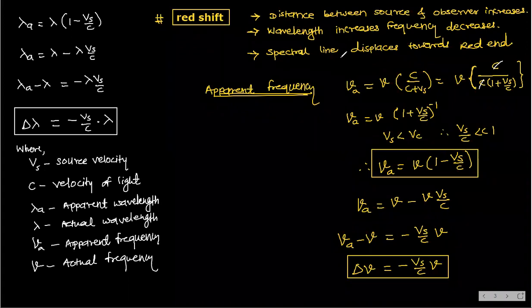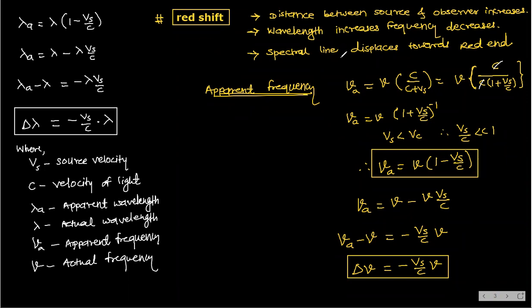Just keep in mind only one basic formula: nu A is equal to nu into C by C minus Vs, that is for blue shift, and nu A is equal to nu into C by C plus Vs, that is for red shift. From these two formulas, you can derive whatever you want. Okay, clear?